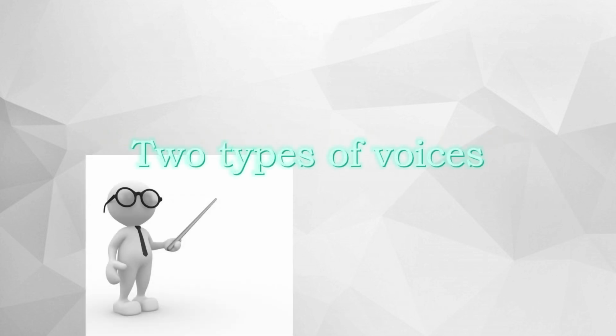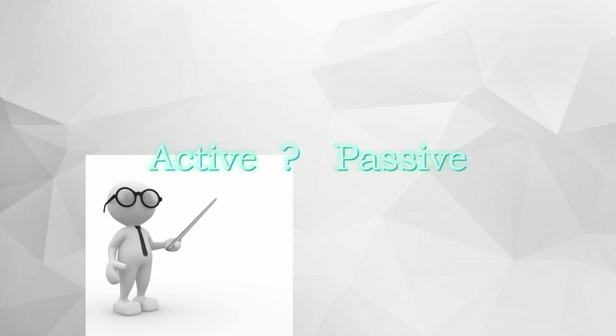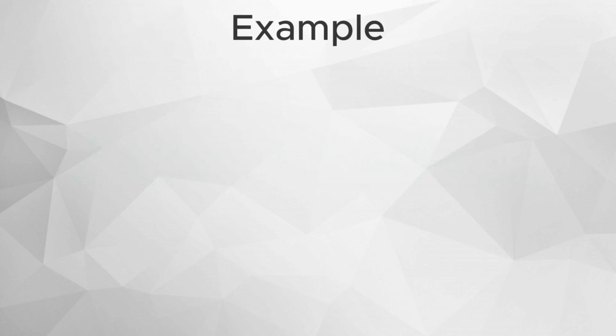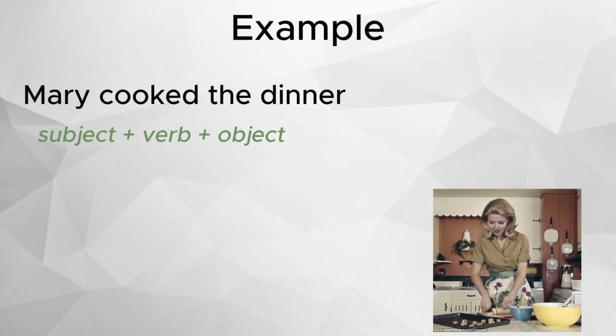First, it should be explained that there are two types of voices, active and passive. What is the difference between them? Active voice is a grammatical category that indicates that the action in the sentence is performed by the subject. For example, Mary cooked the dinner. The subject does the action to the object.